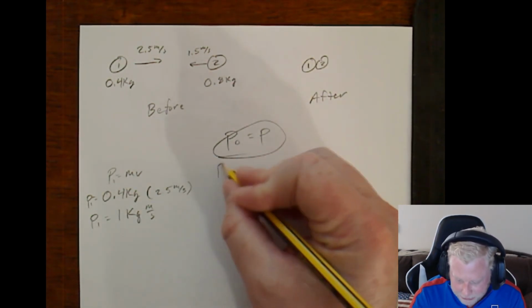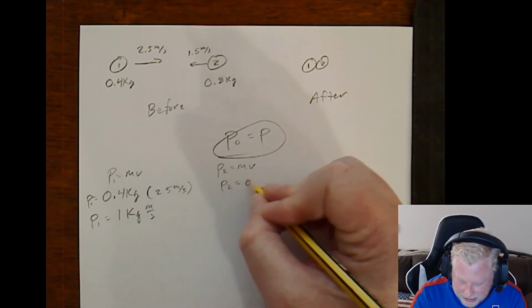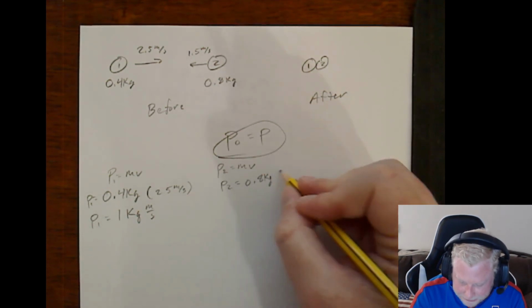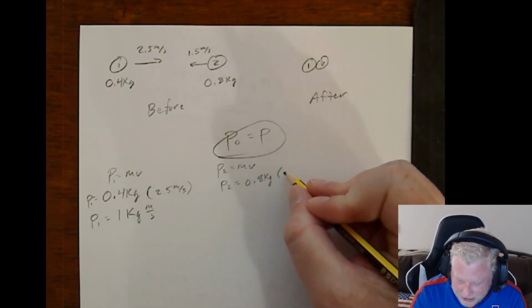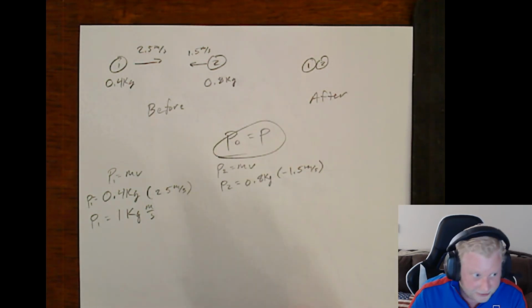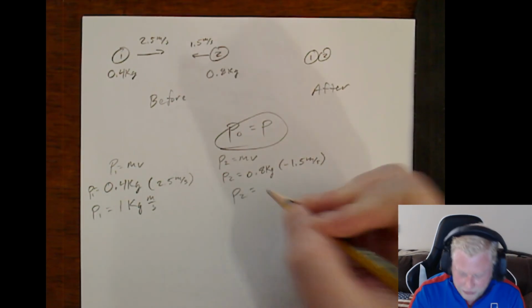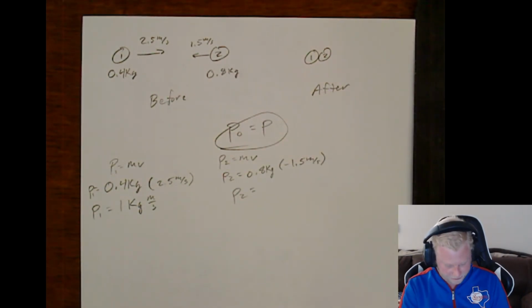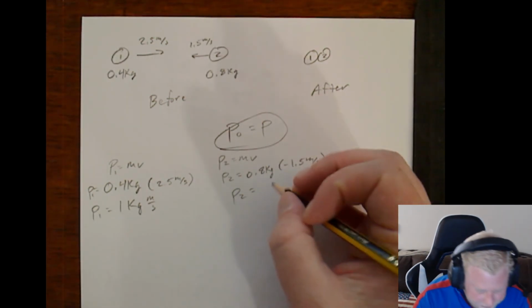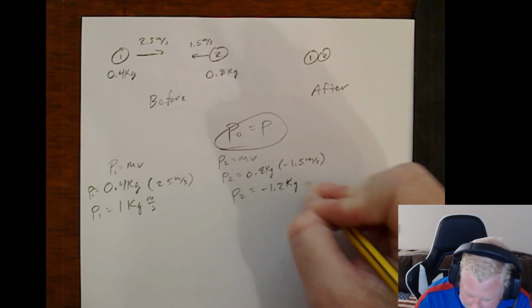Now object 2 has a mass of 0.8 kilograms, a velocity of negative 1.5 meters per second. Again, negative because it's moving the other direction. So we know that its momentum is negative 1.2 kilogram meters per second.